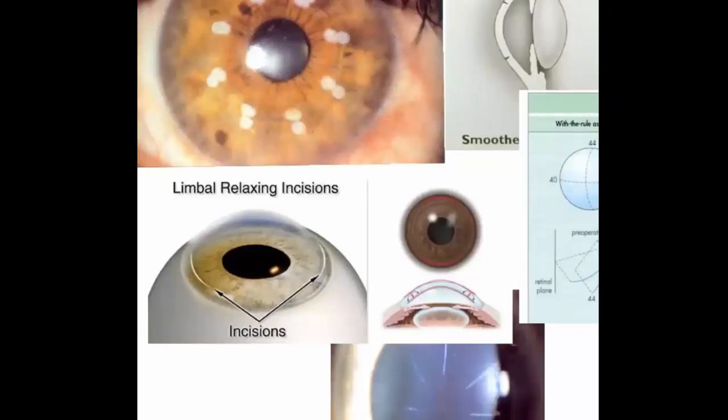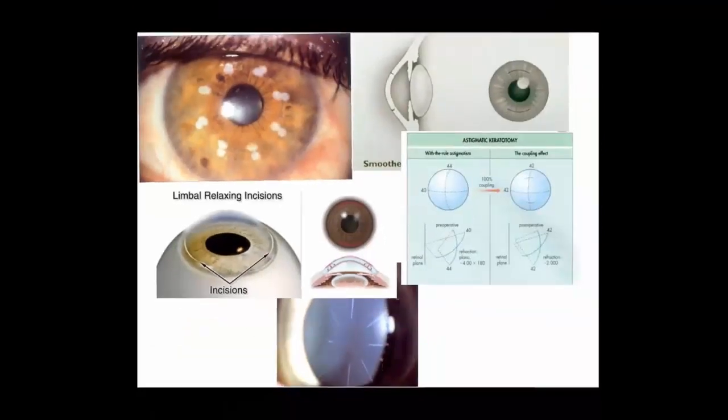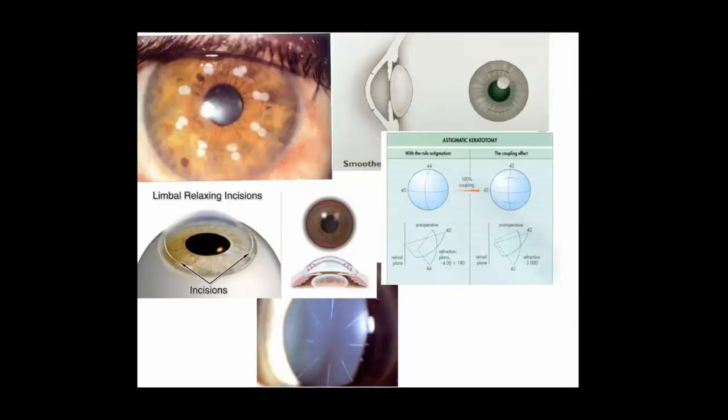And then you can see the limbal relaxation incision. Still today it is very much popular, to balance the astigmatism. So a small amount of astigmatism could be easily managed. Now, these are very quick-resulting kinds of refractive management. But these conductive methods, or what you call RK, those things are not done anymore, right?